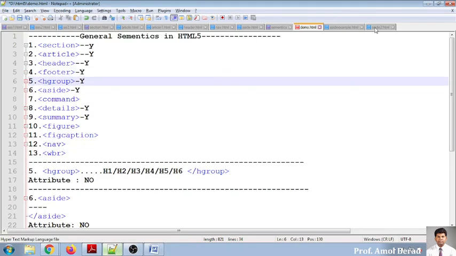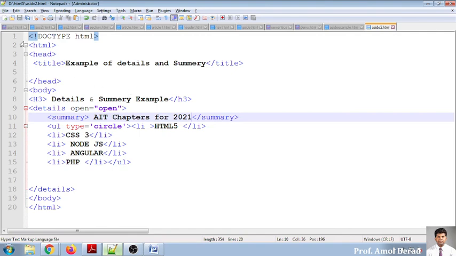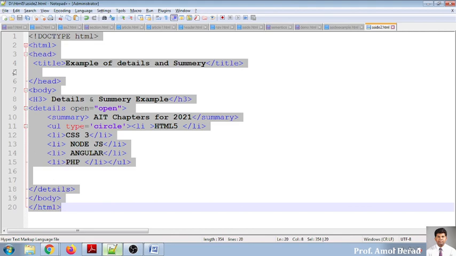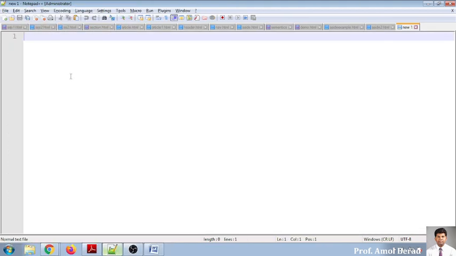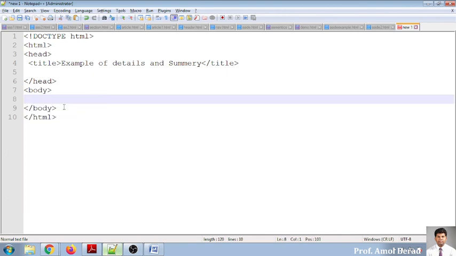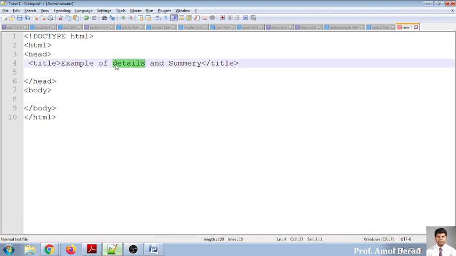Before moving on, I need to copy the skeleton and paste it over here as a new file, removing the things which I have written over there. So the skeleton is in front of this example of figure. I think the timing is running out, and I need to go for another lecture. So we'll continue. I think we'll complete this in 2-3 minutes, and then we'll move on to the other one.